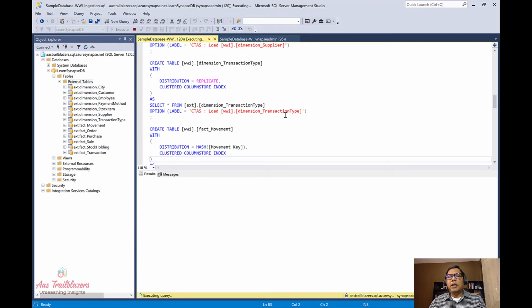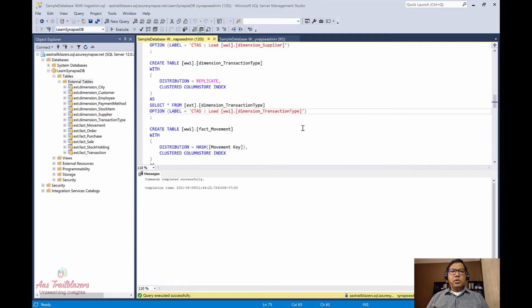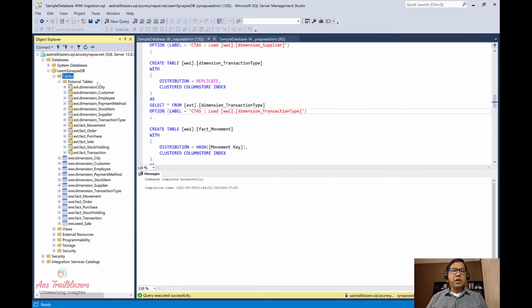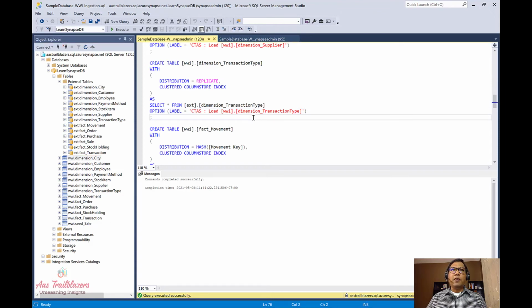This is going to take a couple of minutes based on your database size. So we can see that the code has executed, and if we come here and refresh, we can see all the tables created here. If we expand this, we'll see all the external tables listed under external tables, and these are all internal tables created. These internal tables contain the data. When we executed this code, it pulled all the data from the external table and ingested it into the internal table.